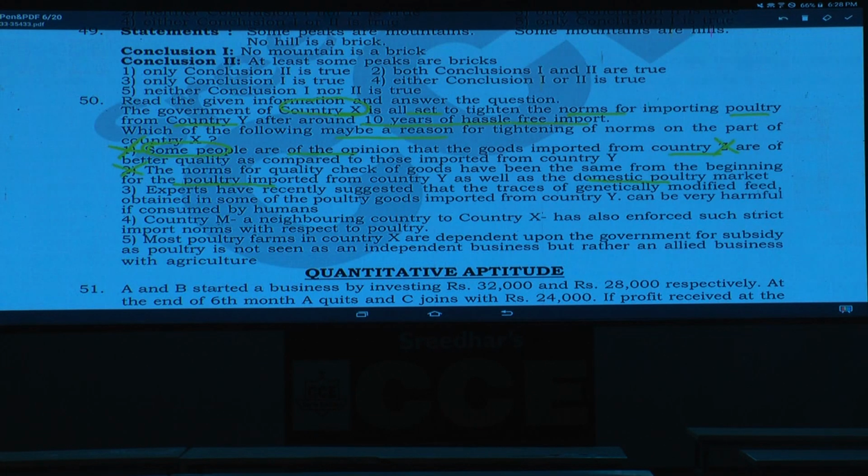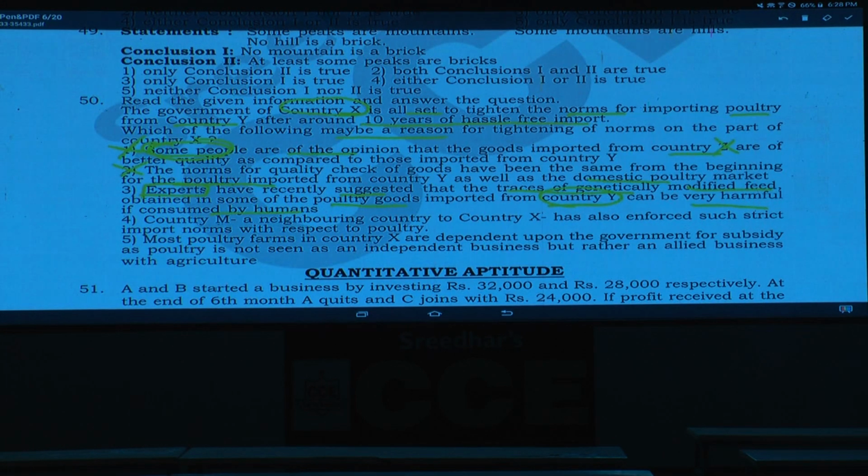Choice 3. Experts have recently suggested that the traces of genetically modified feed obtained in some of the poultry goods imported from country Y can be very harmful if consumed by humans. Here he is talking about experts. Now the difference between choice 1 and choice 3: in choice 1 he is talking about some people, and whether those people are qualified is not clearly given. But here, experts have suggested this.